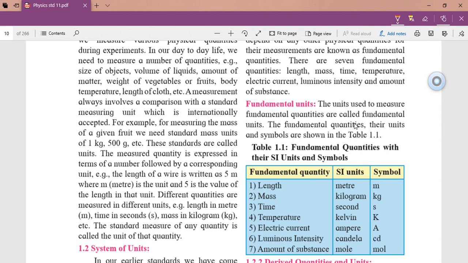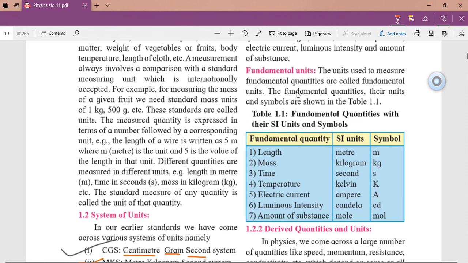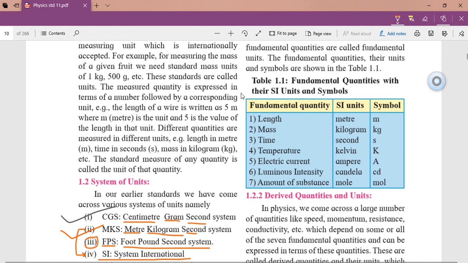हमने अभी पढ़ा था that there are two quantities, fundamental and derived. तो फंडामेंटल क्वांटिटी के जो भी यूनिट है उनको हम बोलेंगे फंडामेंटल यूनिट, और डिराइव्ड क्वांटिटी के जो भी यूनिट है उनको हम बोलेंगे डिराइव्ड यूनिट. So the units used to measure fundamental quantities are called fundamental units. Some units and their fundamental quantities along with symbols are given here.